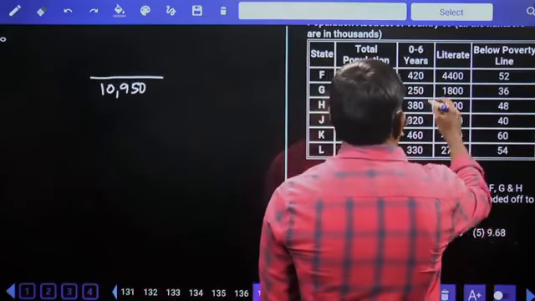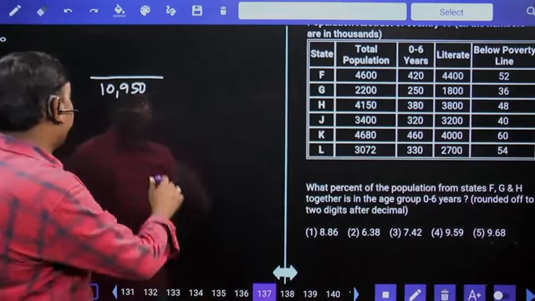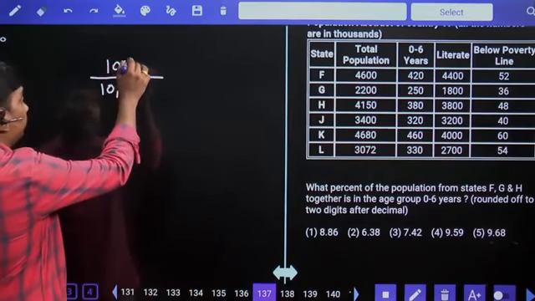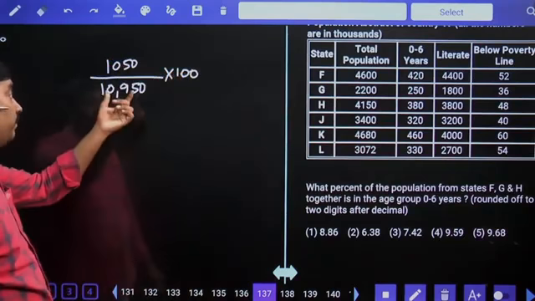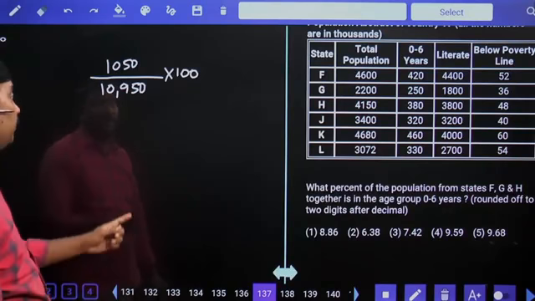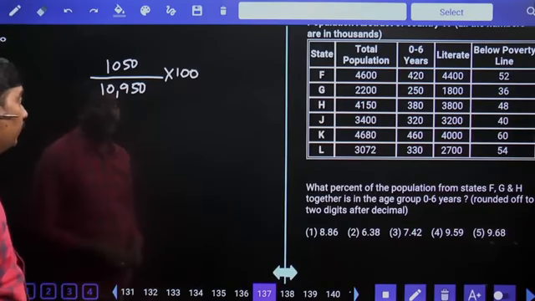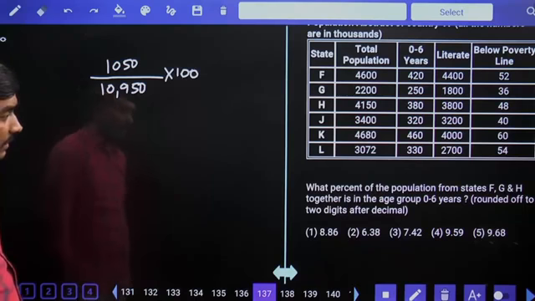F, G, H: 420, 380, 800 plus 250, 1050. As 10% value is 1095, we need to subtract 45. 1% value 109, so not even 1% can we subtract.